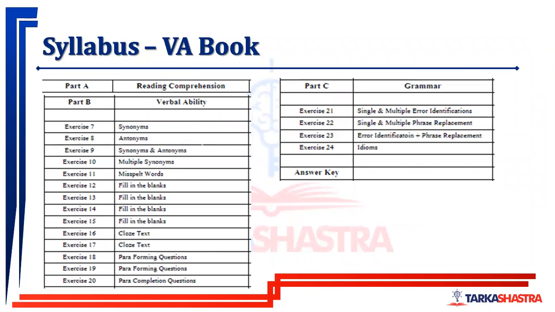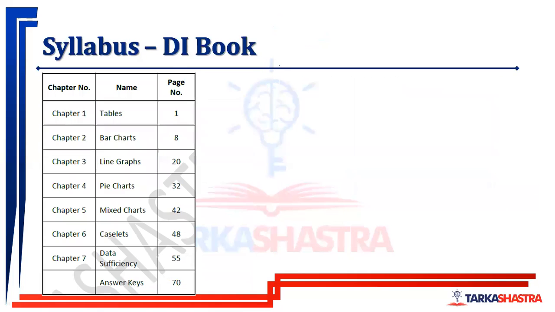This is verbal ability book. Since verbal ability is asked for 50 out of 200, one book should suffice for that, because it is also dependent of your understanding of the language. जैसे reading comprehension has 6 exercises, 1 to 6. Then each and every exercise covers a separate topic. So each exercise consists of minimum 50 to 75 questions. Okay, so you'll get enough practice. You can pause the video to check for the topics.